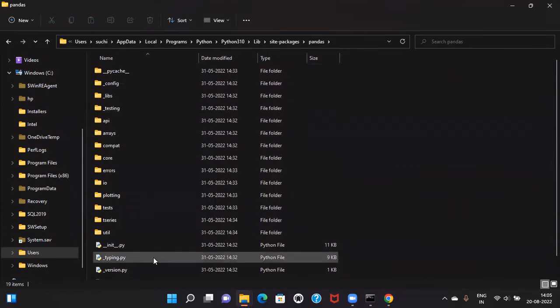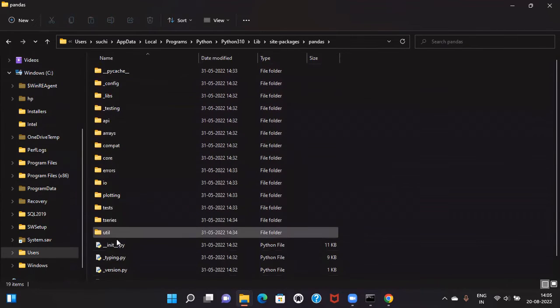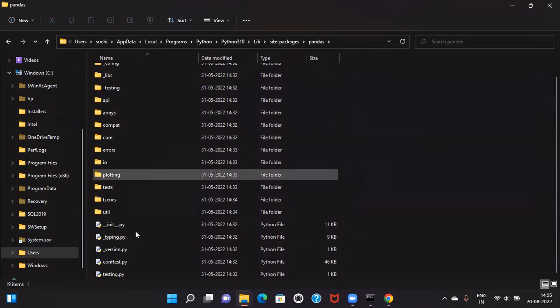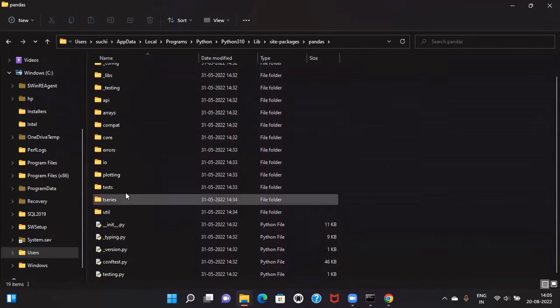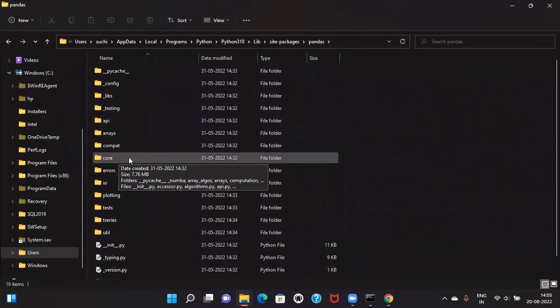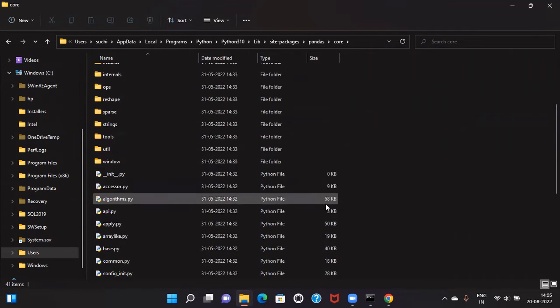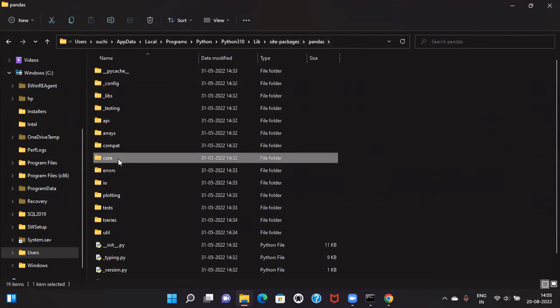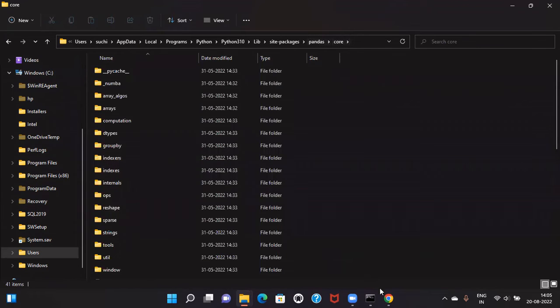And if we look into this, there are some folders and some .py files as well. So pandas, we can call it a library or a package, which again includes different packages. Why? Let us look into any of these packages, let's say core. So if we open this core folder, again we can see one __init__.py file. So again, this core is a package. And pandas is also, so core is a sub package of pandas.